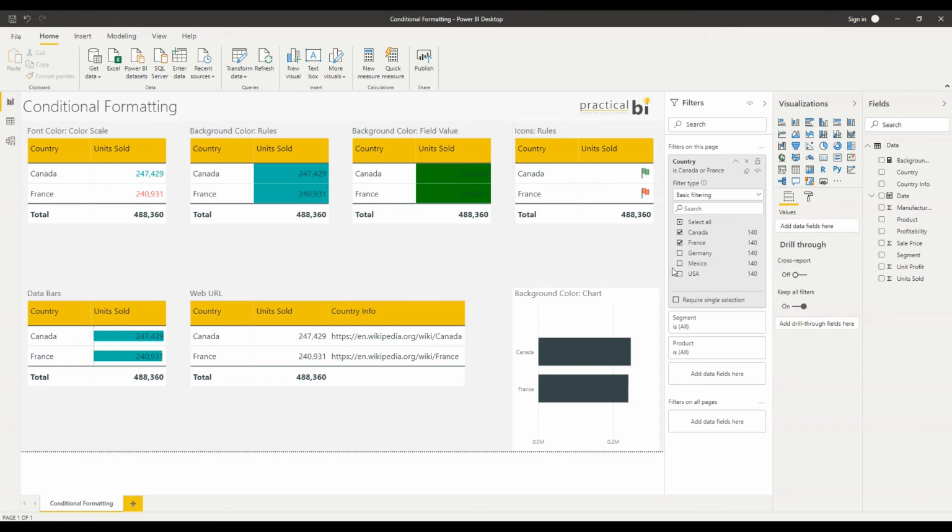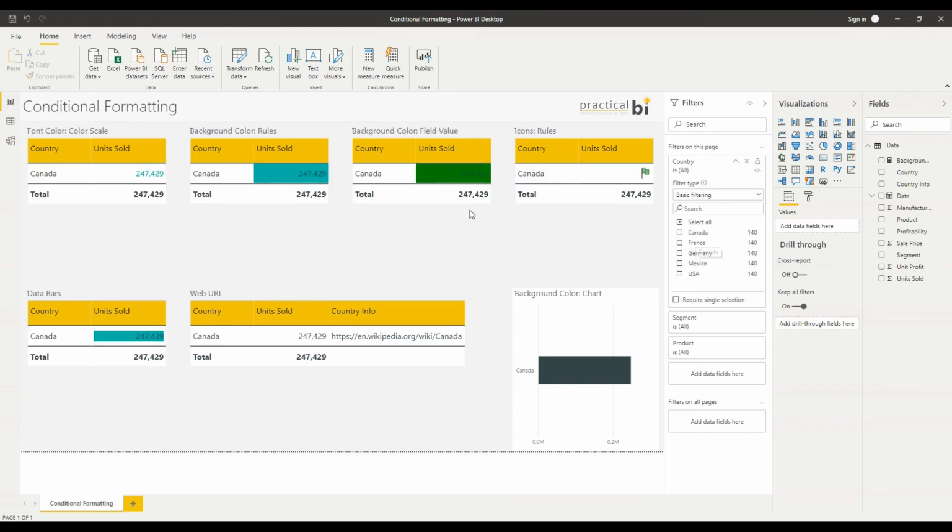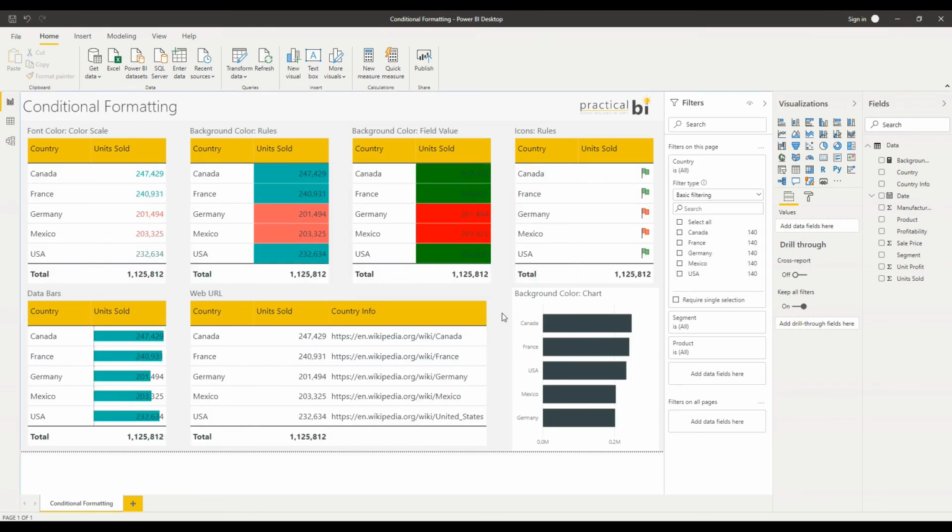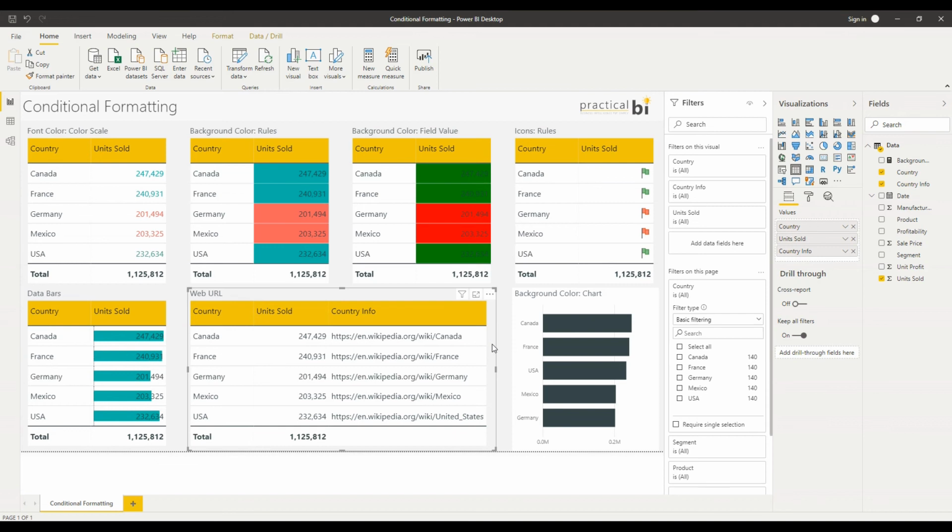So that's what we mean when we say that the conditional formatting is dynamic. Let's remove that selection. Okay, so the final option within conditional formatting is this web URL option. So let's have a look at this table here. The difference with this table is I've got an additional column here that represents a web address. So I've got Wikipedia pages, just as an example, Wikipedia pages for each country that we've got here.